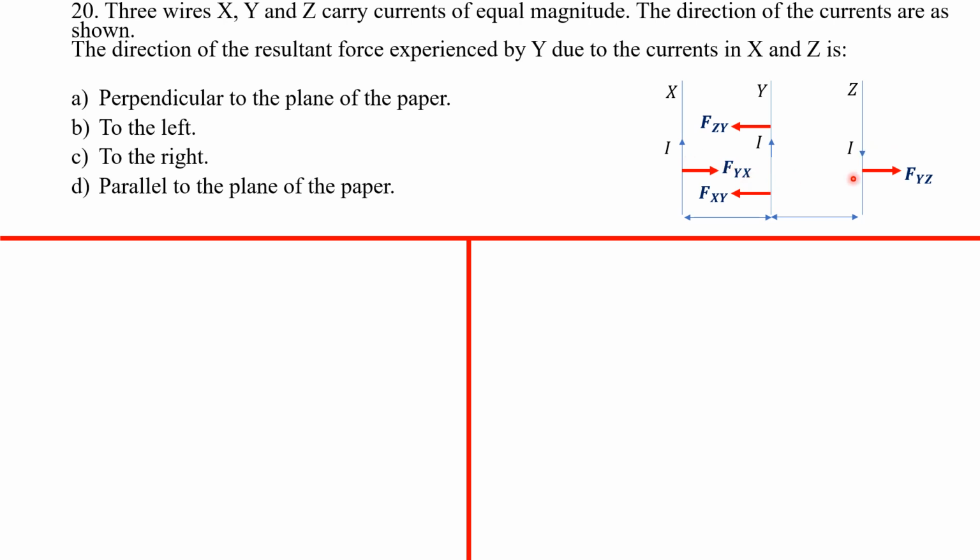So if you get over here, these two guys will be repelling each other, right? So the first thing is that Y is repelling Z away. So the force that Y exerts on Z is this force repelling it away. And then Z exerts a particular force on Y, which is repelling it away too. So this is the force right here. Z is pushing Y away. So you realize that the two forces that are acting on Y are to the left, and so the resultant of these two forces is going to be to the left. So the answer there is very easy. The answer is B.